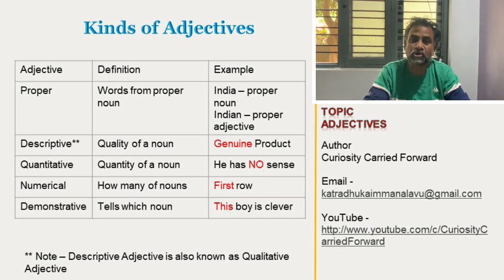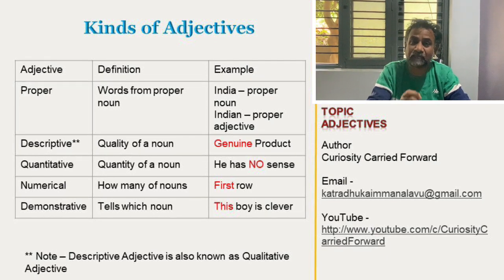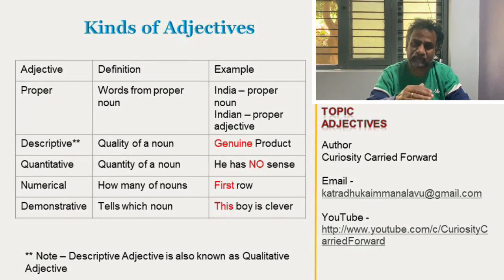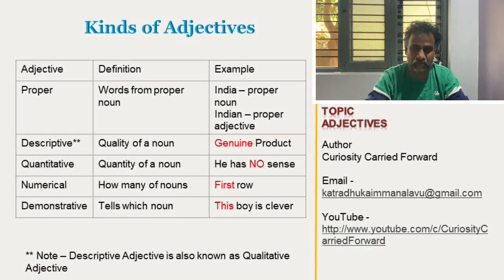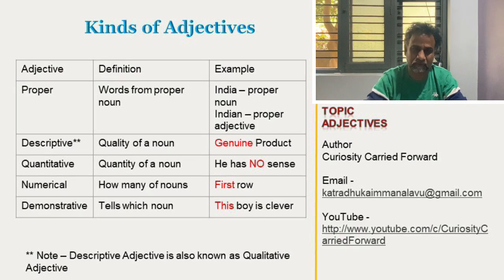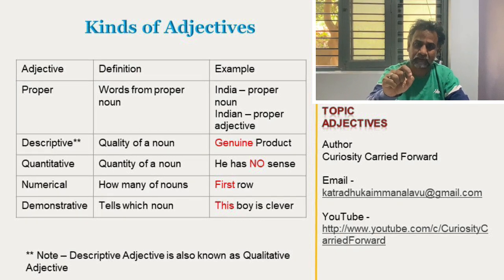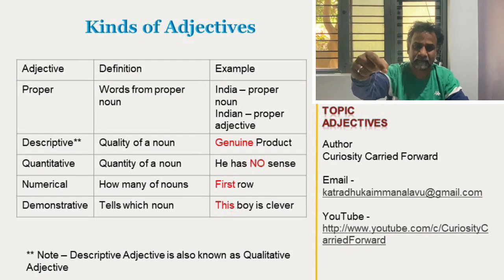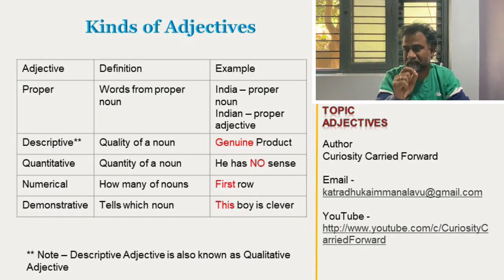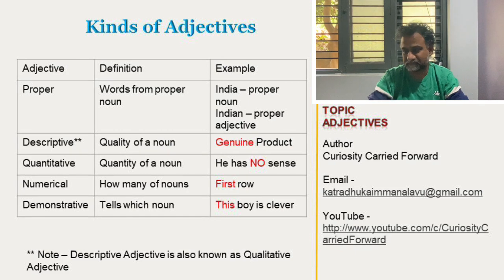The next one is numerical. That is how many. Before we saw how much. Now how many. The first row. The second row. It's specific, which row, which line that boy is there. Correct? So that is the numerical adjective.